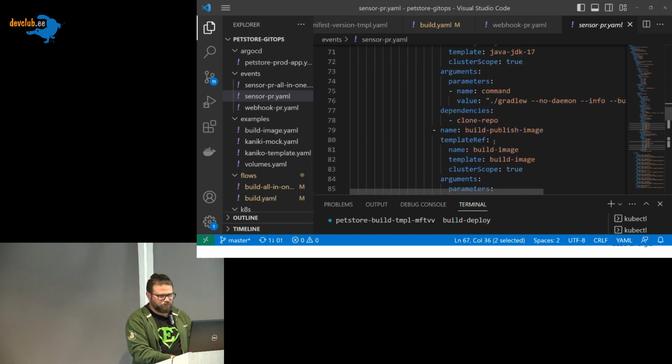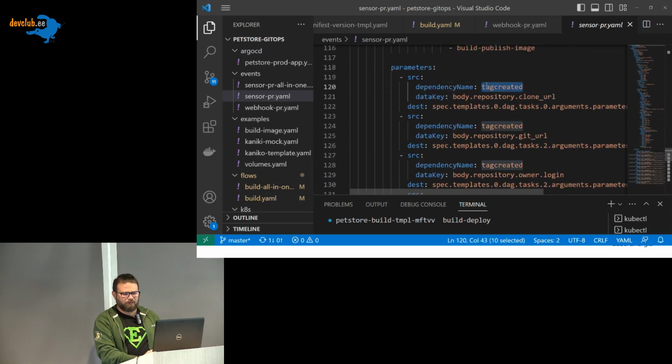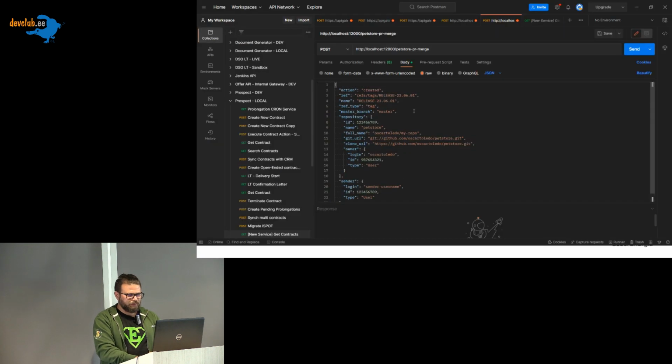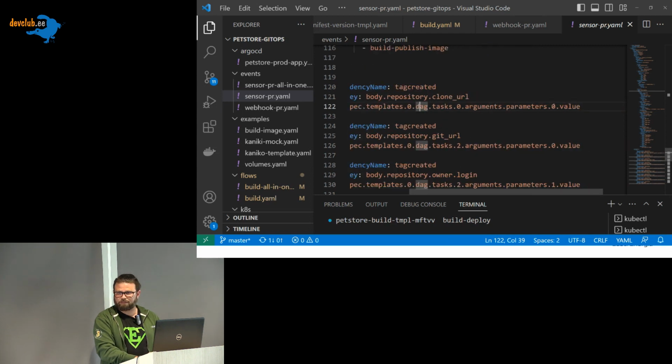So you have this extra configuration at the bottom where you say, this is the event that I received, and I want to get this data: body, repository, and all the stuff, in the normal way that we get data from an object, and put it in the specification, in template 0, tag 0, arguments, parameters, or whatever.